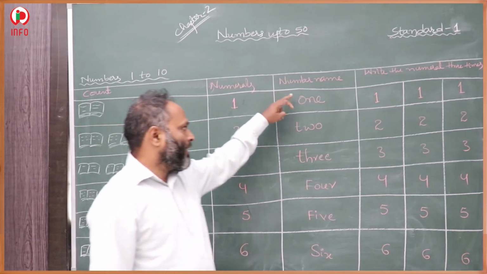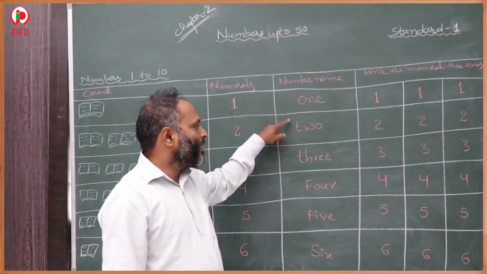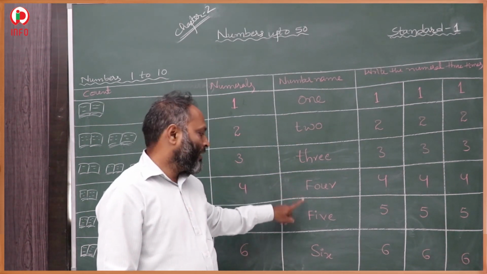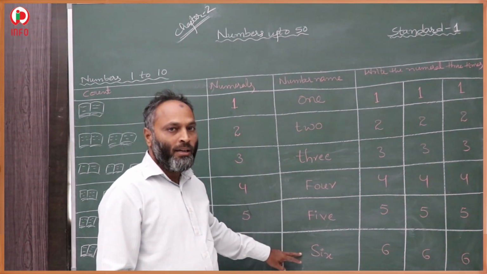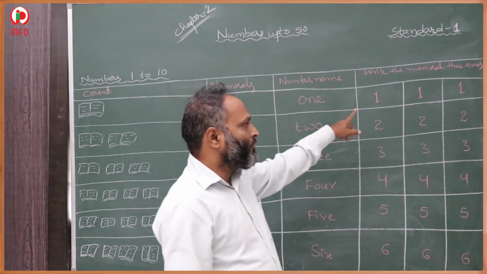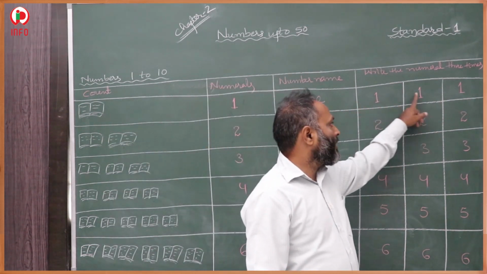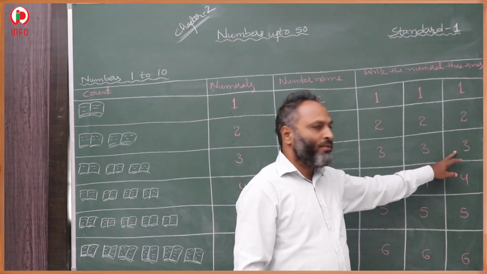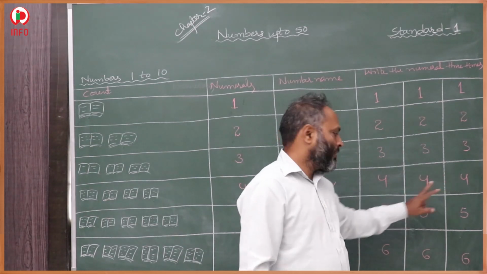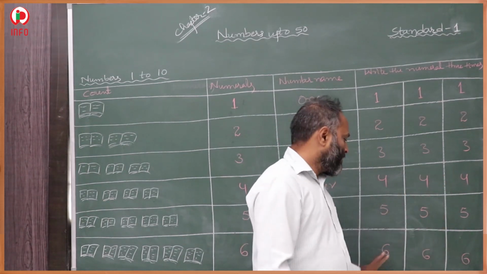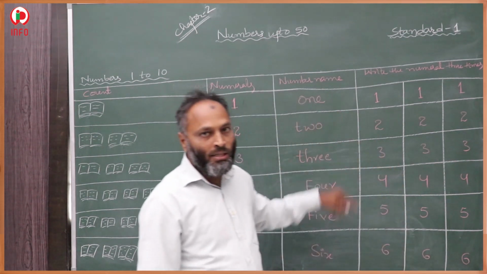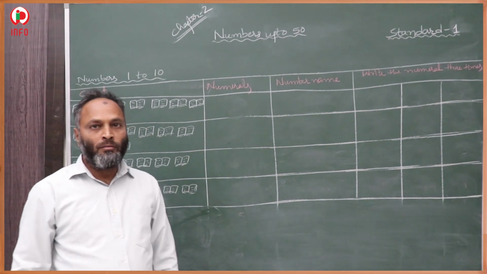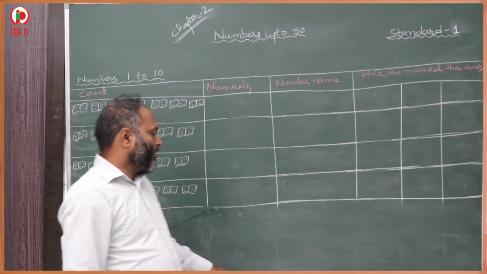Then after that, the number name: O-N-E 1, T-W-O 2, T-H-R-E-E 3, F-O-U-R 4, F-I-V-E 5, S-I-X 6. Then after that, we have to write the numerals 3 times here: 1 three times, 2 three times, 3 three times, 4, 5 and 6 three times. So in this way we have to complete till 6. Yes, now students, last time we wrote till 6.